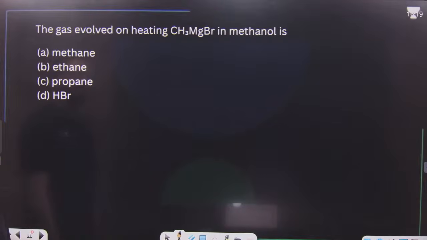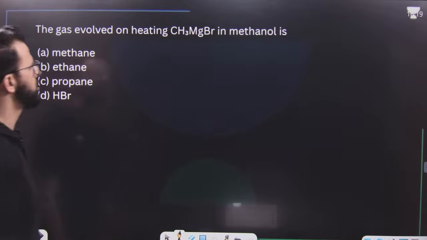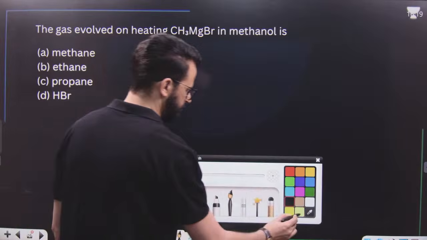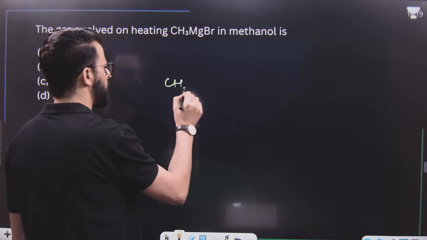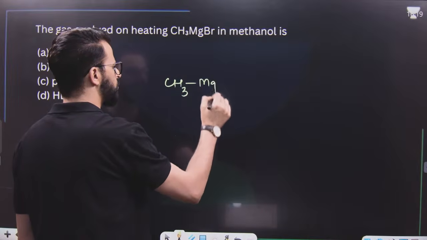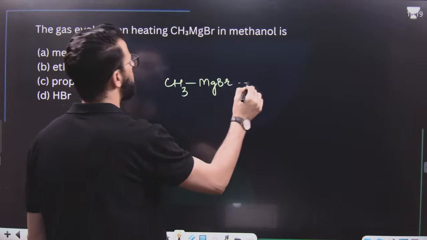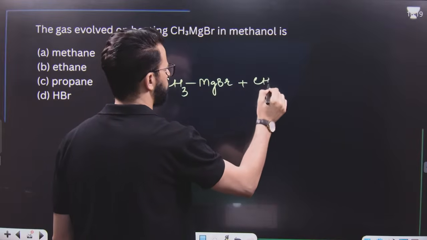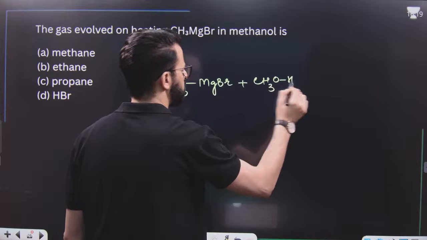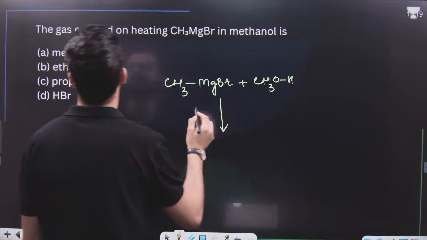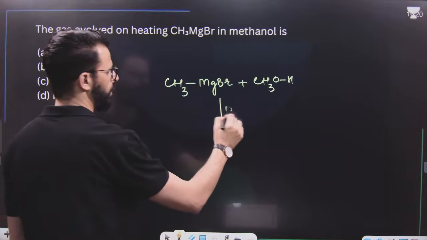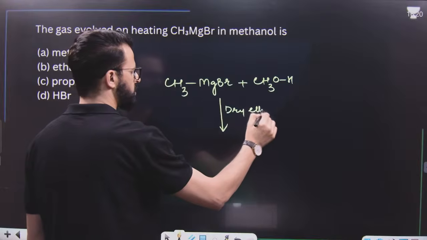After that, the gas evolved on heating CH3MgBr in methanol. CH3MgBr, a very, very simple reaction. Tell me, what will be the gas which will be evolved over here?